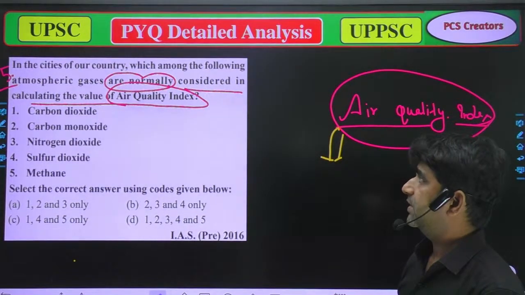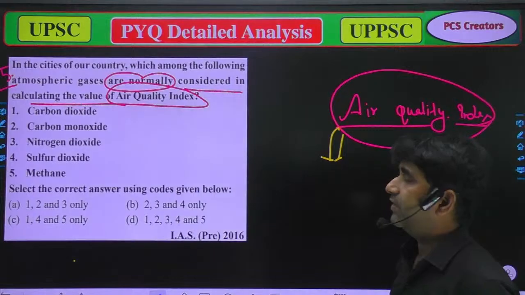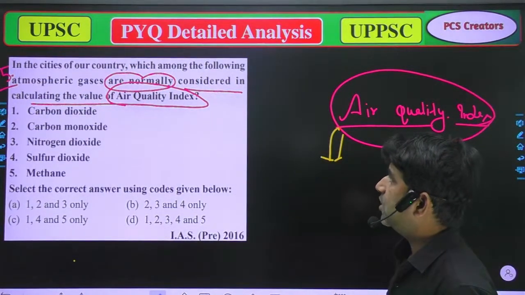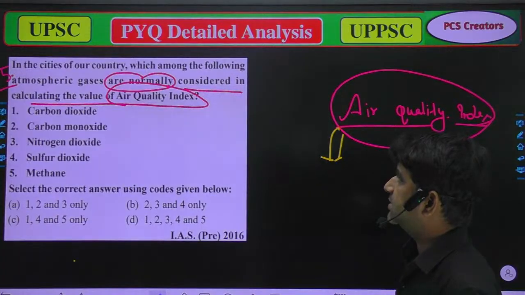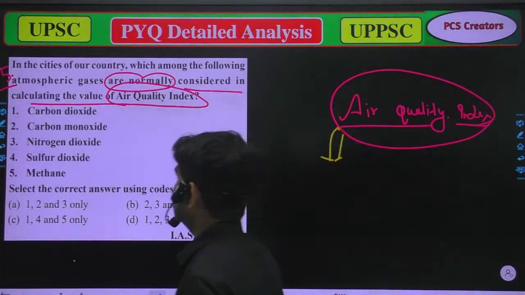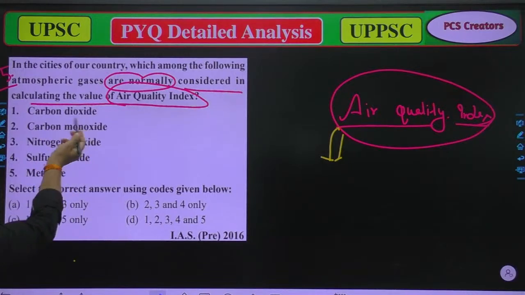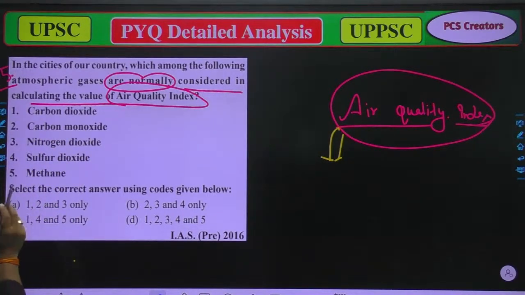fifth methane. So again, in the cities of our country, which among the following atmospheric gases are normally considered in calculating the air quality index? When we talk about these gases, that is carbon dioxide, then carbon monoxide, then nitrogen dioxide, and then sulfur dioxide.